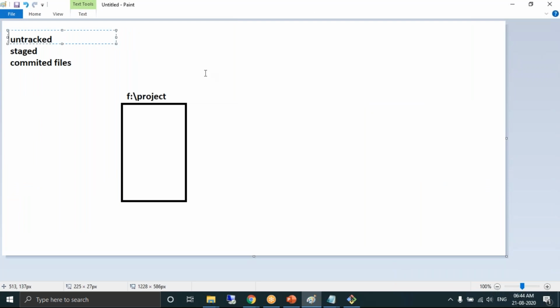By default, all the files, as I told you, Git has 3 types of files: untracked files, staged files, and committed files. By default, every file is considered as an untracked file.